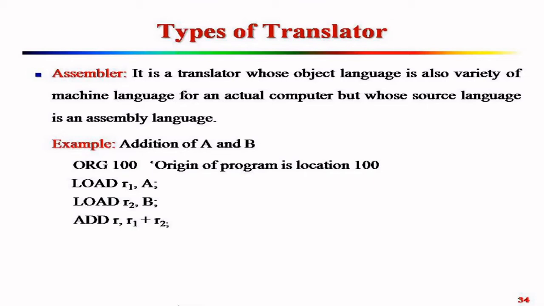So these are the simple instructions, or you can say steps, in an assembly language program. Load R1, A. R1 is a register where the A value will be stored. Load R2, B, where the B value will be stored. And finally, ADD R. R is the resultant register, R1 plus R2. It means whatever values are stored in R1 and R2, after addition the value will be stored in register R.